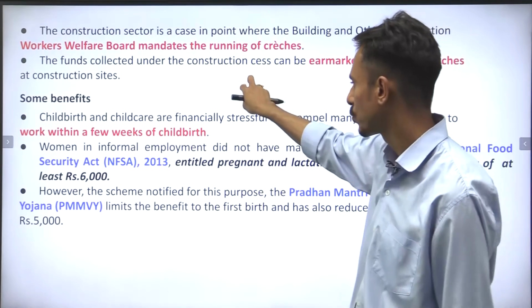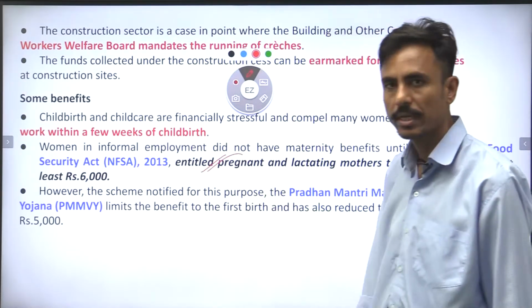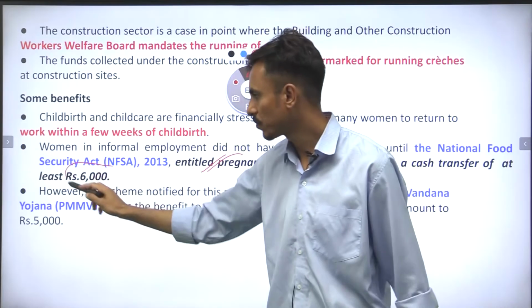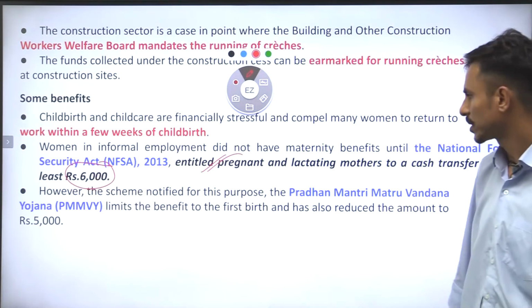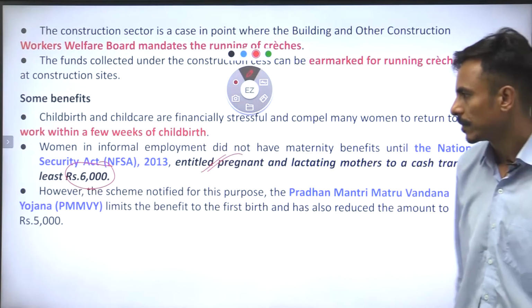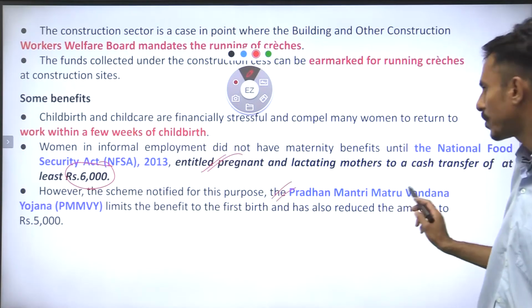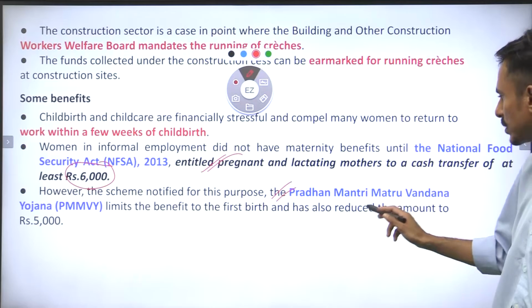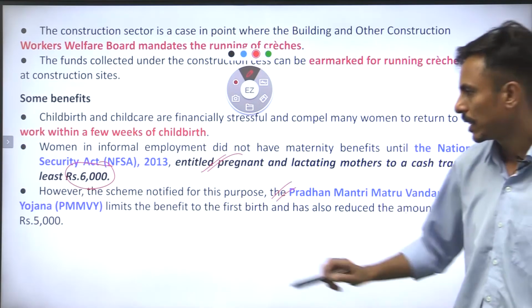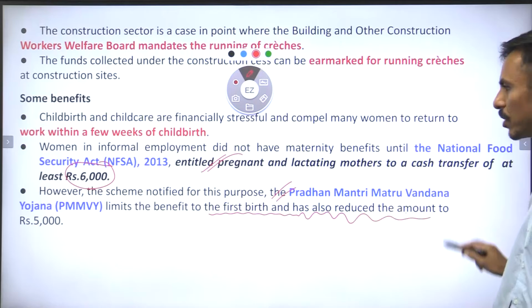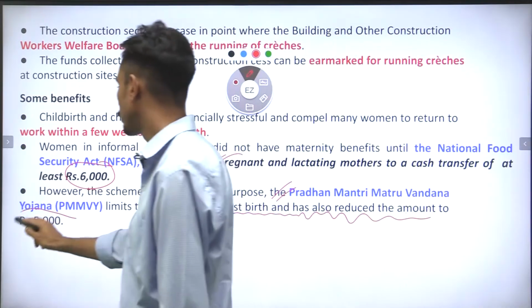So they may ask you this question: under NFSA, the National Food Security Act 2013, how much amount would be transferred for pregnant and lactating mothers? So it is rupees 6,000. However, the scheme which is being notified for this purpose, which is PMMVY or Pradhan Mantri Matru Vandana Yojana, limits the benefit to the first birth and has also reduced the amount to 5,000, right?